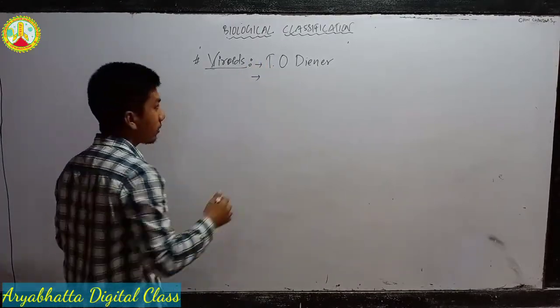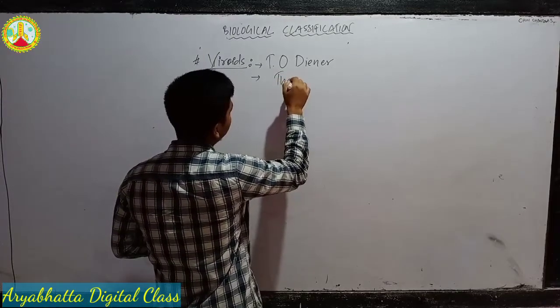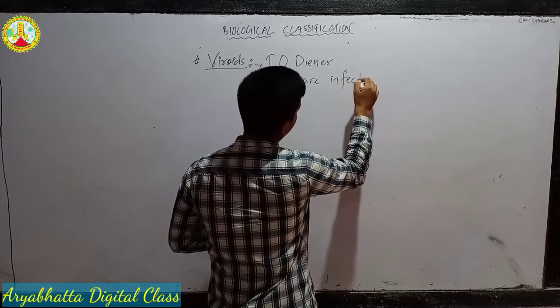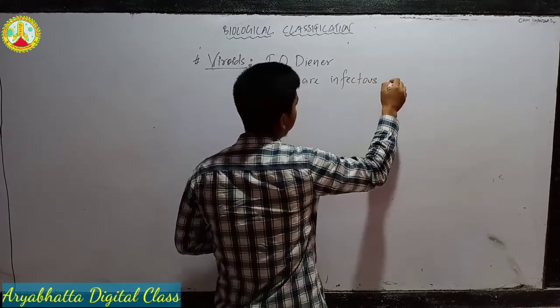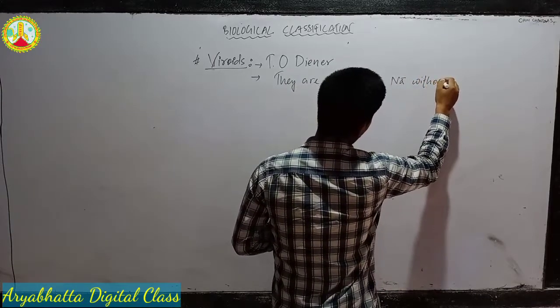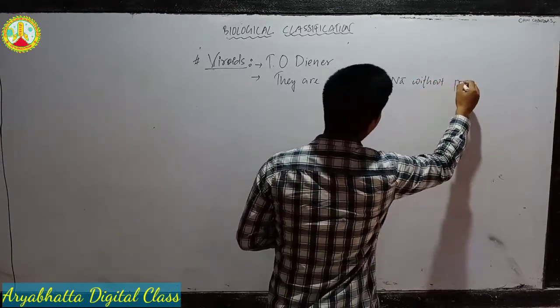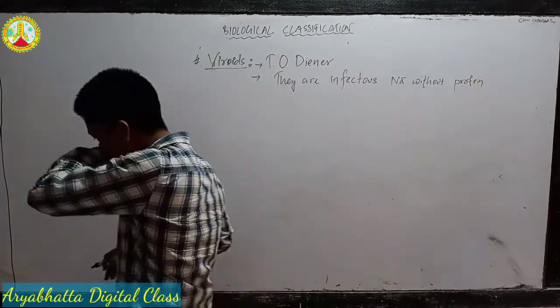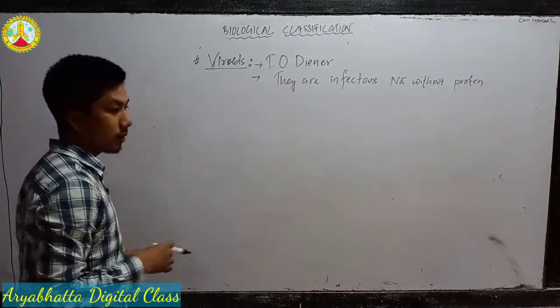Now what are viroids? They are infectious nucleic acid without protein. Remember, they are infectious nucleic acid without protein. उसका body में protein नहीं होंगे.